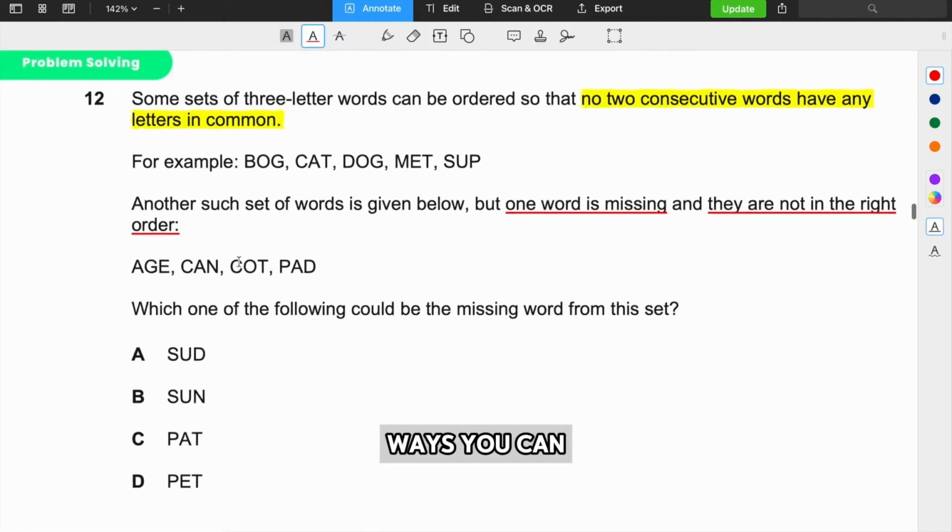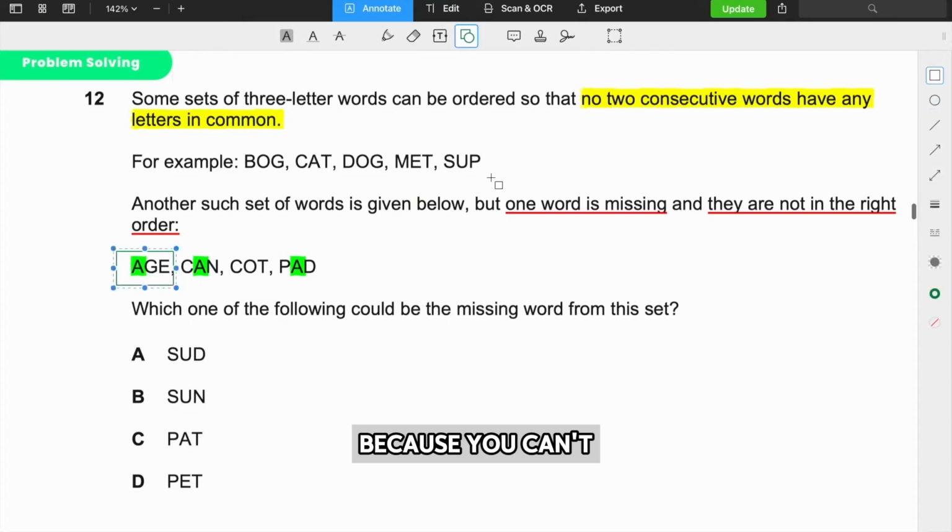Now, there are several ways you can go about solving this question. I'm just going to show you my way, but it's okay if you solved it a different way as well. The one thing I noticed straight away is that many of the words have the letter A. Let me highlight that for you. Because you can't have any words with letters in common next to each other, these words cannot be next to each other. So age, can, and pad cannot be next to each other.